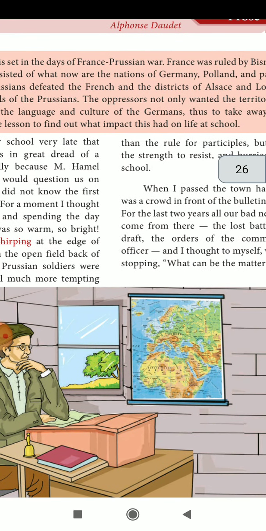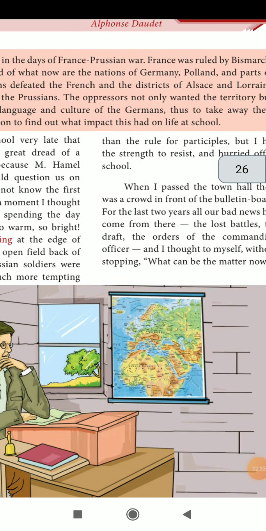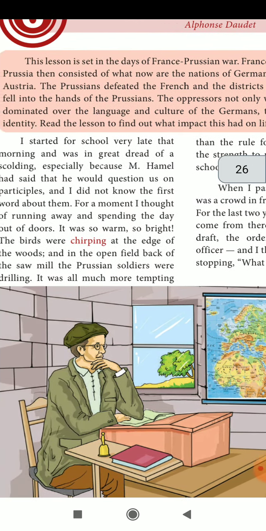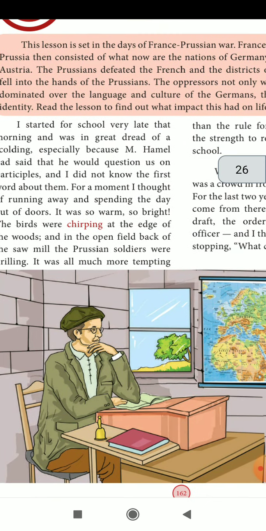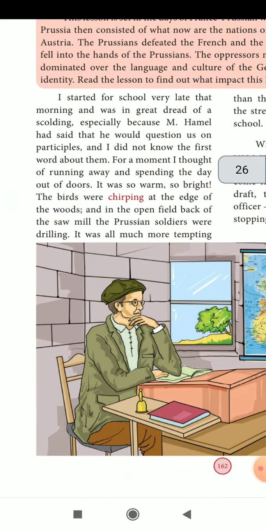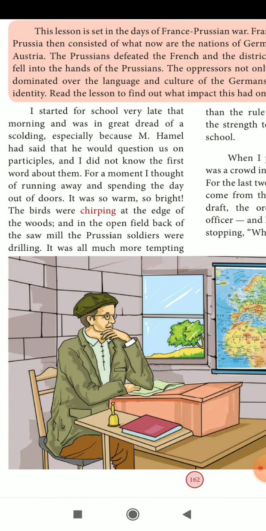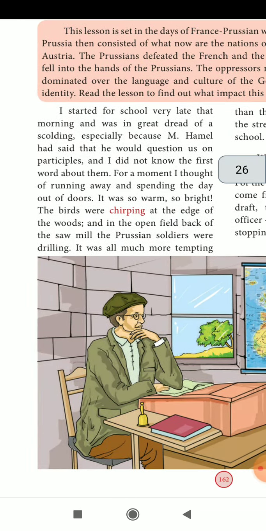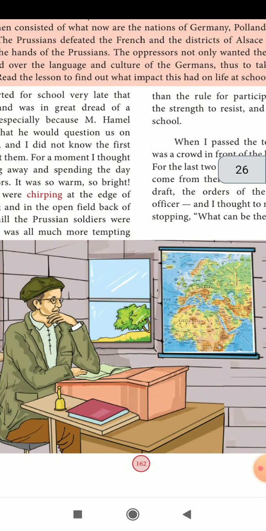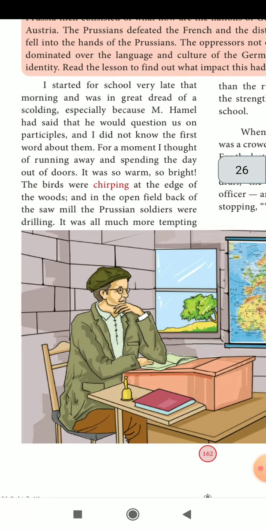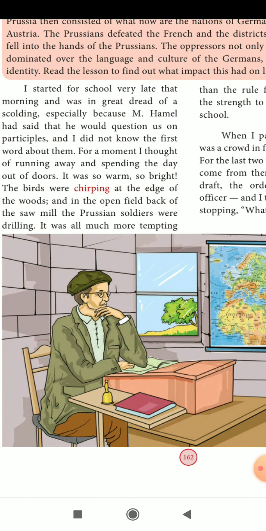It was ruled by Bismarck. So what happened? Who ruled? Bismarck ruled. And Prussia then consisted of what now are the nations of Germany, Poland, and parts of Austria. The Prussians defeated the French. So the Prussians defeated the French, and the district of Alsace-Lorraine fell into the hands of Prussians. The oppressors not only wanted the territory but dominated over the language and culture.